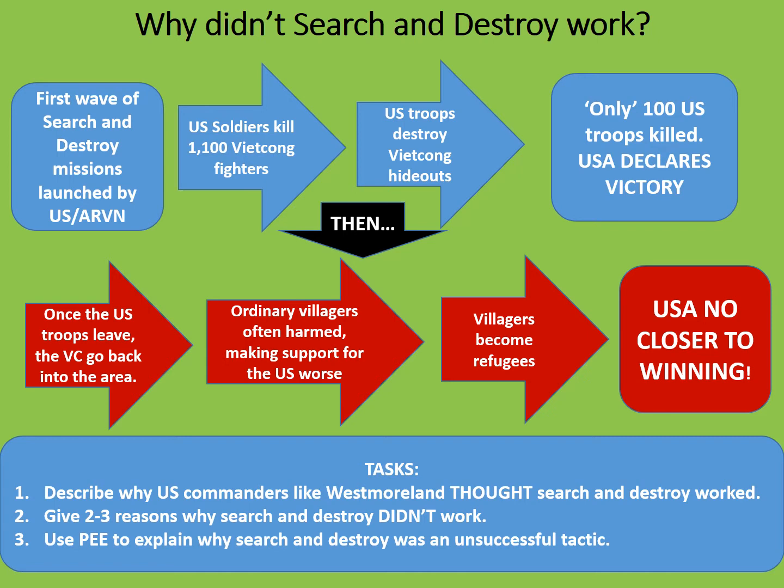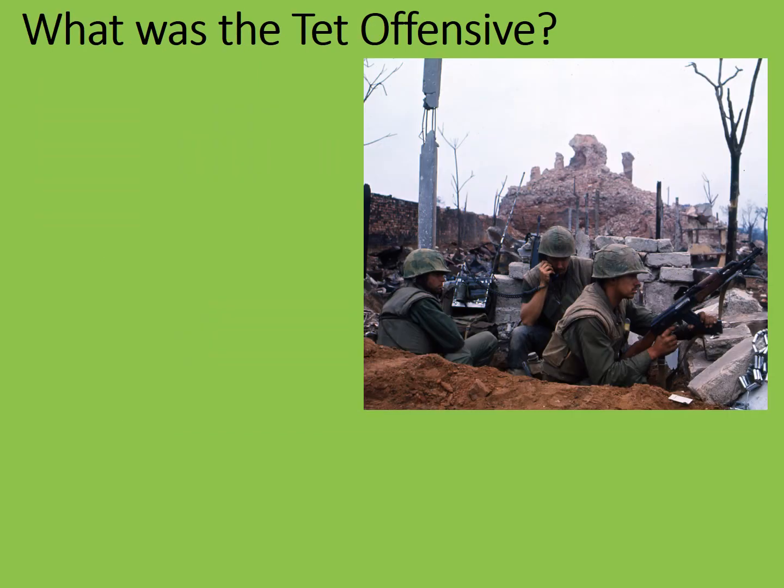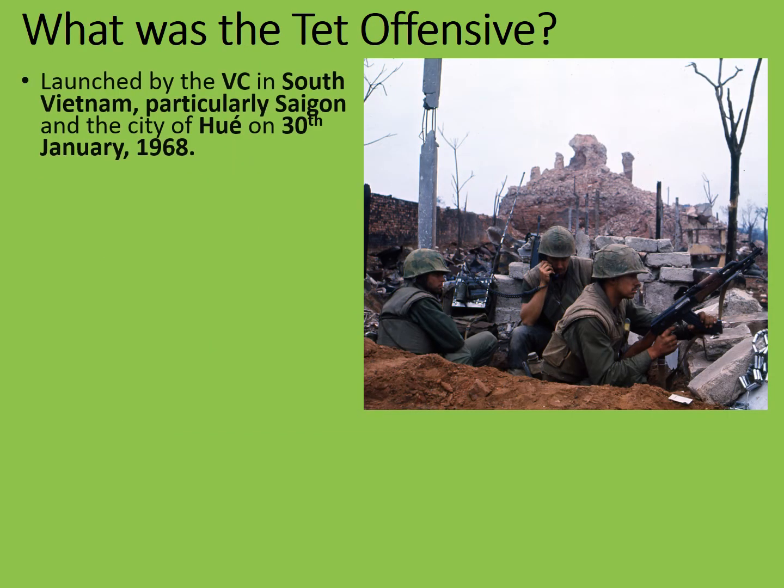Finished? Right, let's move on to the main focus of today's lesson. What was the Tet Offensive? The Tet Offensive was launched by the Vietcong in South Vietnam, particularly in Saigon, which is the capital of the South Vietnamese Republic, and the city of Hue on the 30th of January 1968, right at the start of the Vietnamese New Year celebrations. It was also launched in combination with support from the North Vietnamese army supporting the Vietcong as well.